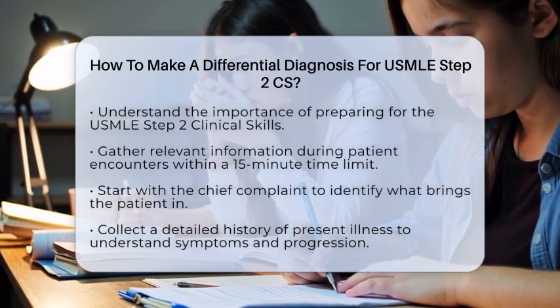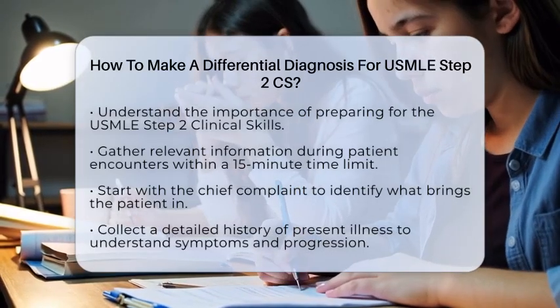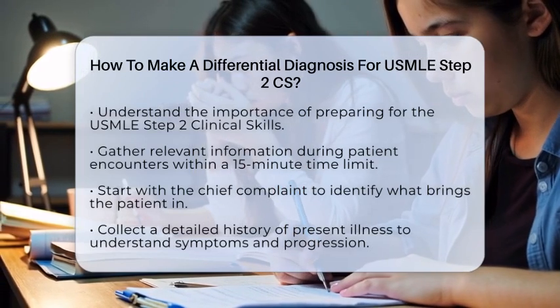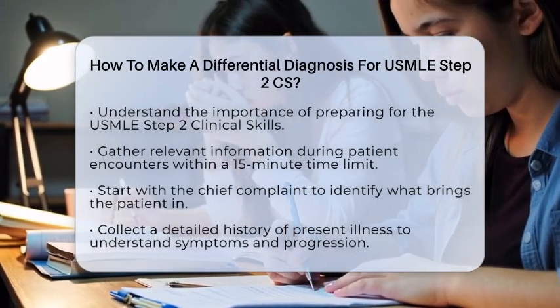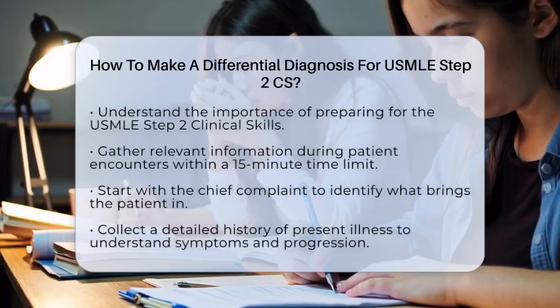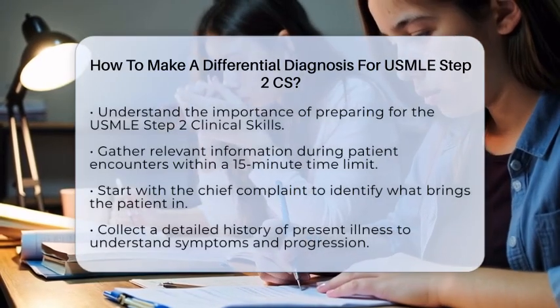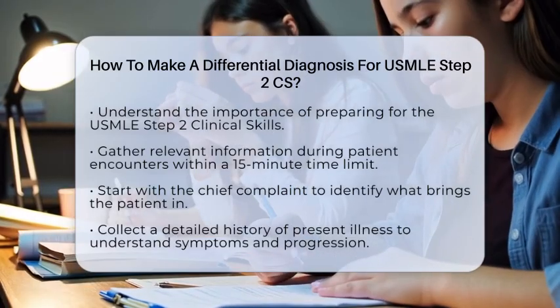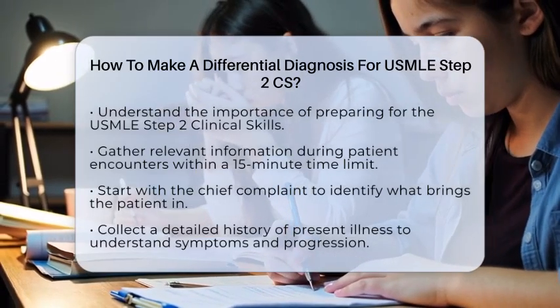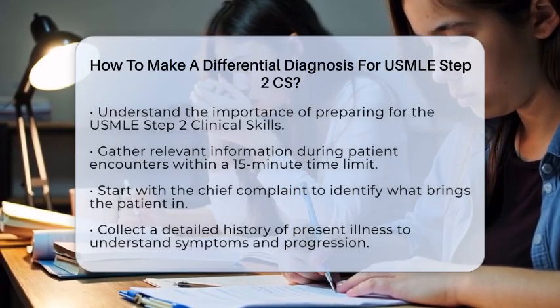First, you need to gather relevant information during each patient encounter. You have a time limit of 15 minutes, so efficiency is key. Start with the chief complaint. Ask the patient what brings them in today. Then, dive into the history of present illness. This is where you learn more about the symptoms and how they have progressed.